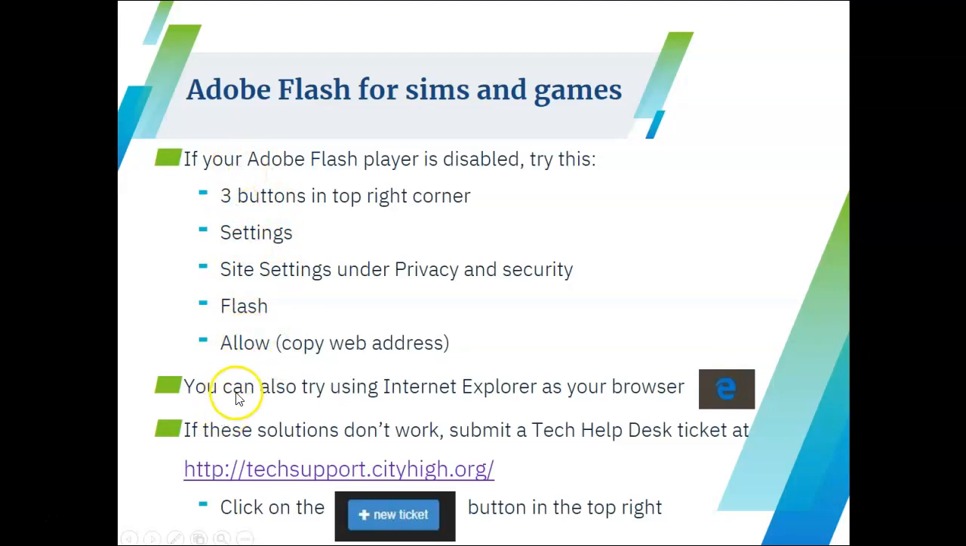If this does not work, you can also try using Internet Explorer as your browser. Sometimes it doesn't work with Google Chrome, but it'll work with Internet Explorer. You just want to look for the blue E on your home screen or down along your taskbar.